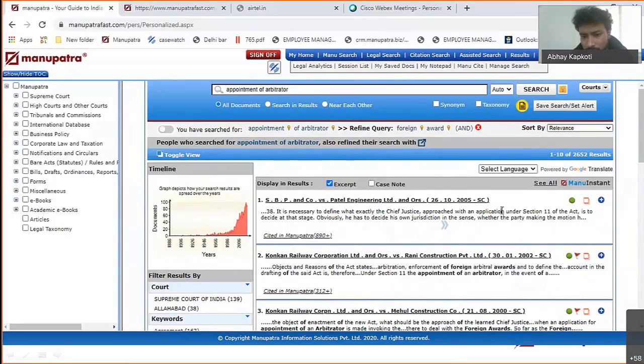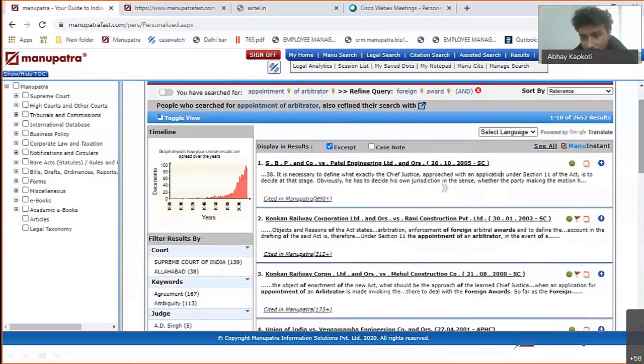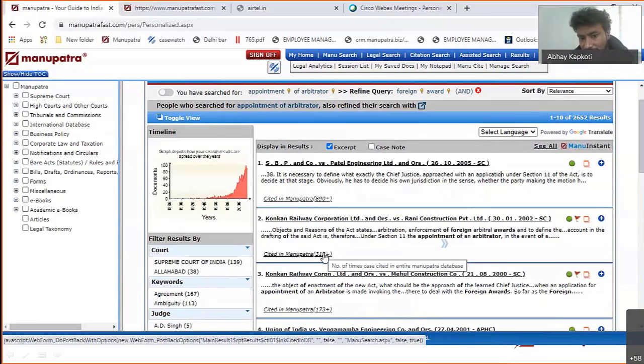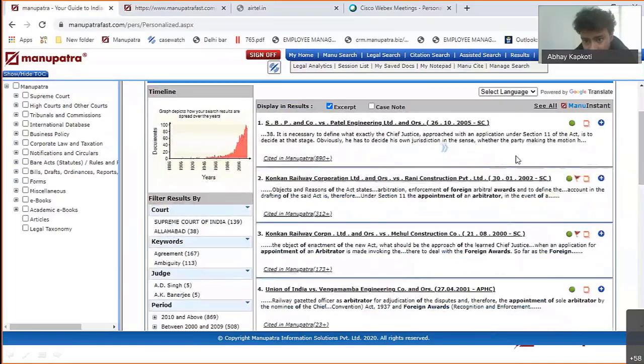Now, for the first-year students, I will tell you that the more a judgment is cited, the more weight is given to it. Like this particular judgment has been cited in Manupatra 890 times. This particular judgment has been cited 312 times. So we also give that here.